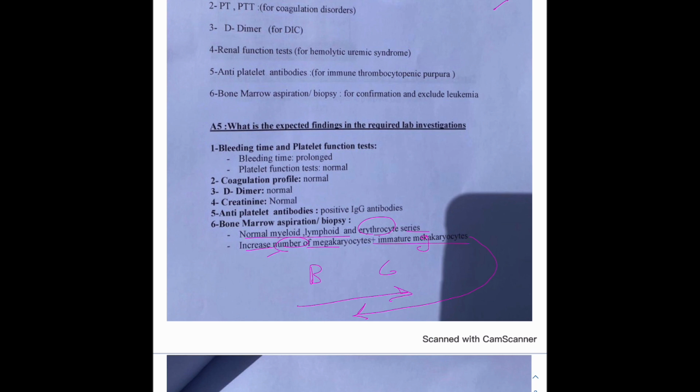So to recap, what are the findings that we're going to find on those investigations? Bleeding time is going to be prolonged, which is positive. Coagulation normal, D-dimer normal, creatinine normal, anti-platelet antibodies positive, and bone marrow aspiration biopsy all normal except the megakaryocytes, which are the source of the platelets.